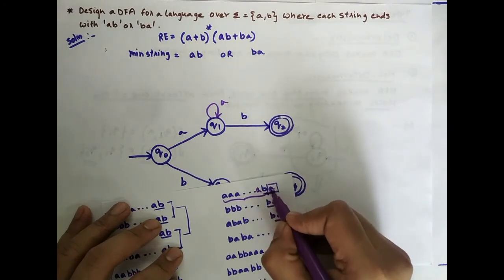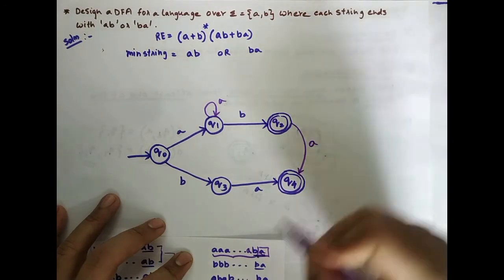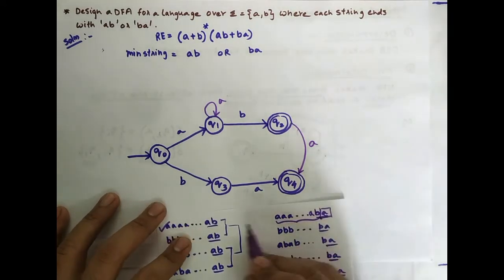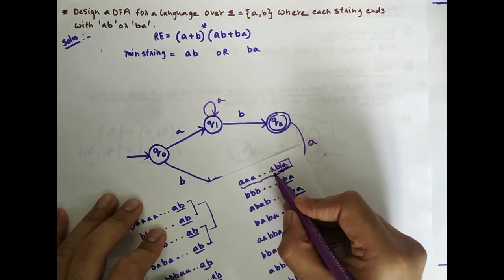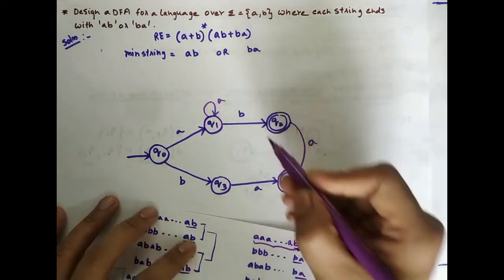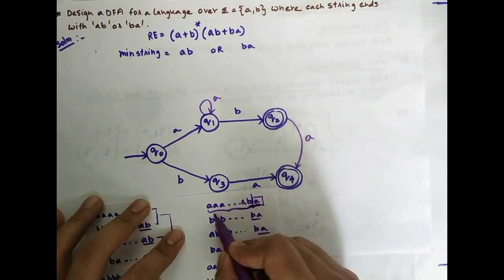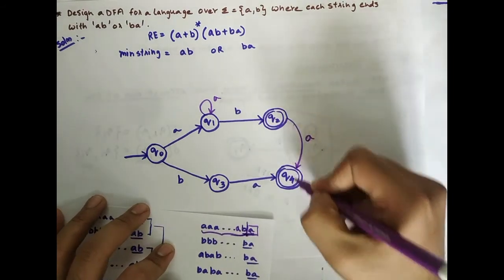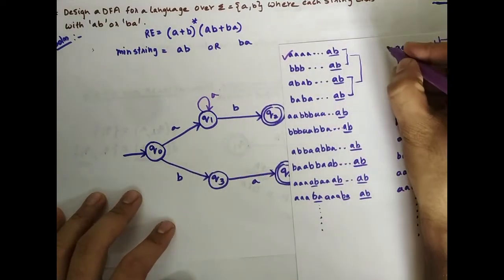Now for this last A, from a final state, it should again go to the final state on reading that A. So n number of A's, then the third last element of the string, this A, is read here. Then the second last element of the string, B, is read, so it goes to a final state. That means this part is already a valid string. Now to a valid string, if you add another A, still it should go to the accepting state. That is the meaning of it. Okay, so this gets accepted.